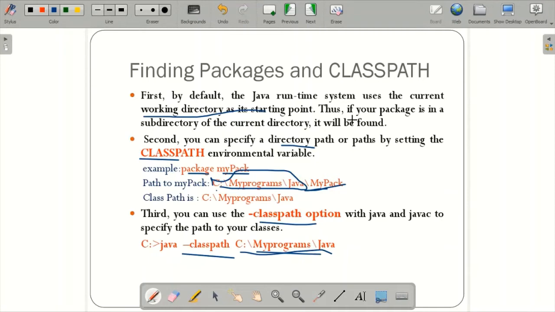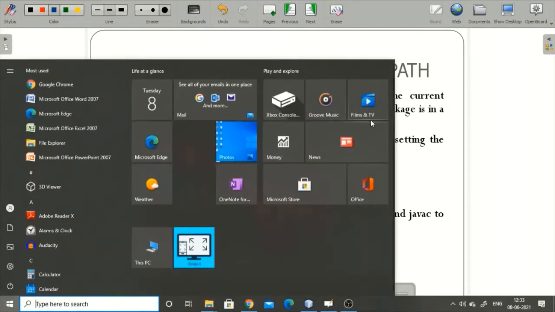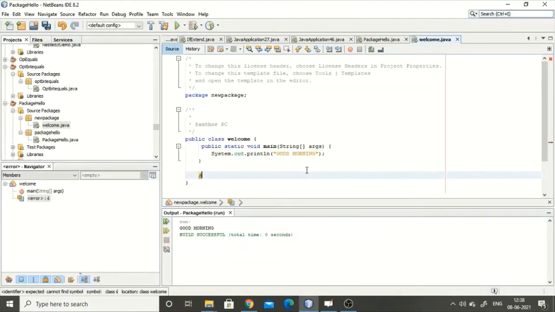Let me show you a simple example program for this, and the execution of this program. I have created a package hello. You already know how to create a package hello project. After that, you know that source packages will be created.